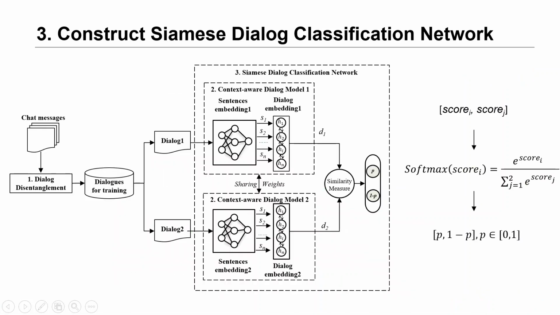And then we construct the Siamese dialog classification network. It consists of 2 context-aware dialog models that share the same structure and parameters. The representation of the paired dialog is projected into a similarity metric, which is a 2-length vector, and we use the softmax to normalize the vector to probabilities, which indicate whether the 2 dialogues are same or different.